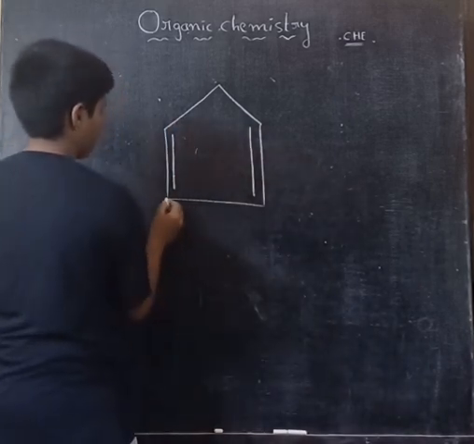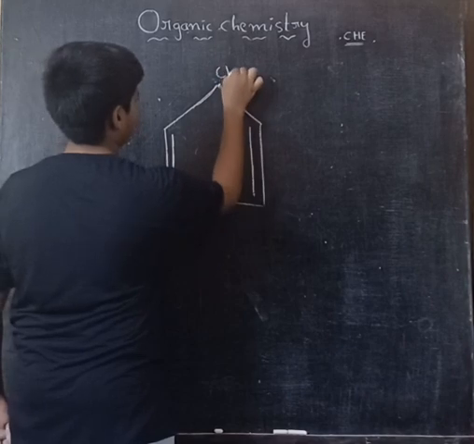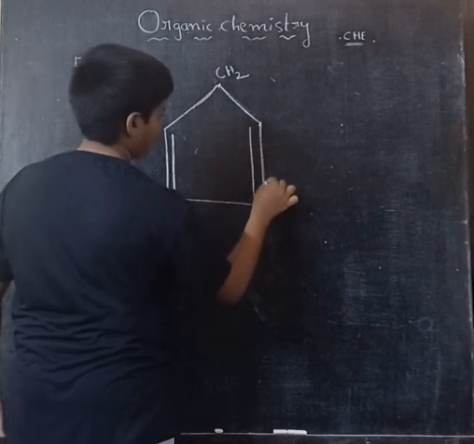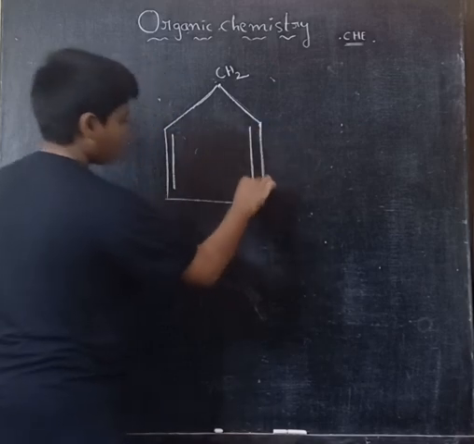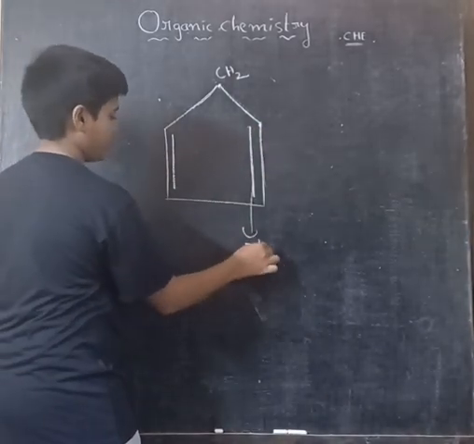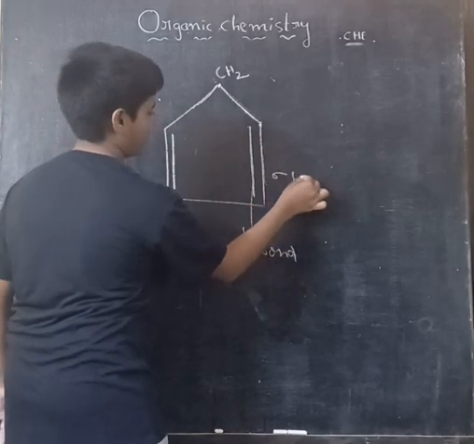For this tip, 2 bonds, which means CH2. This is a pi bond, and these bonds are sigma bonds.